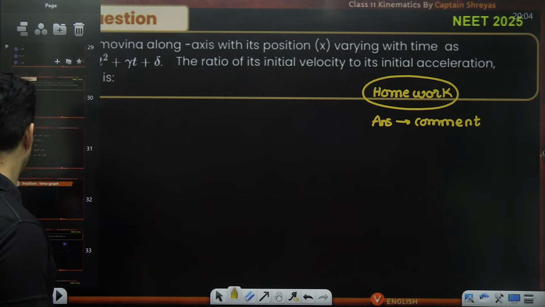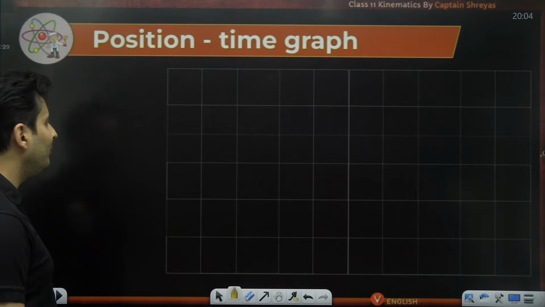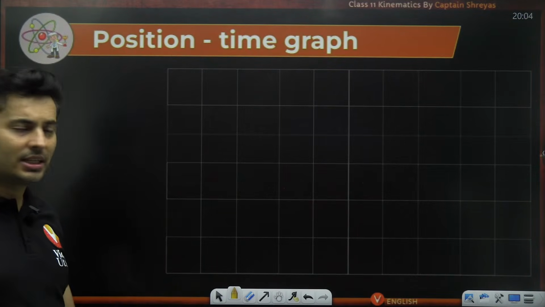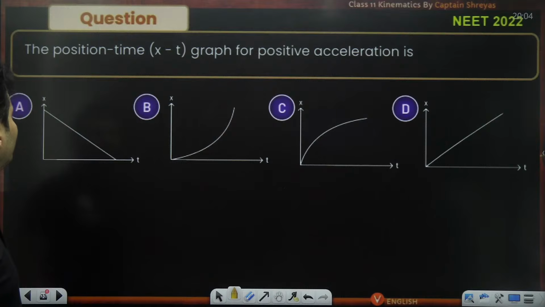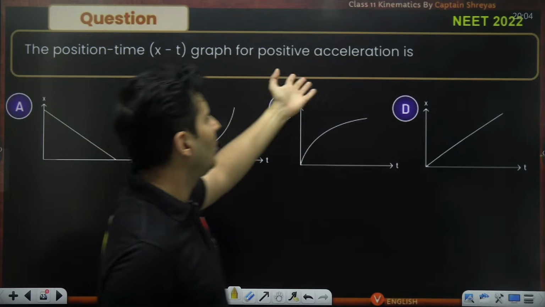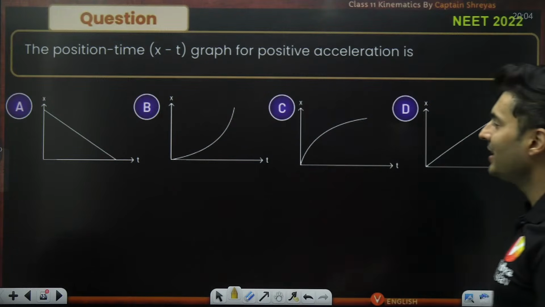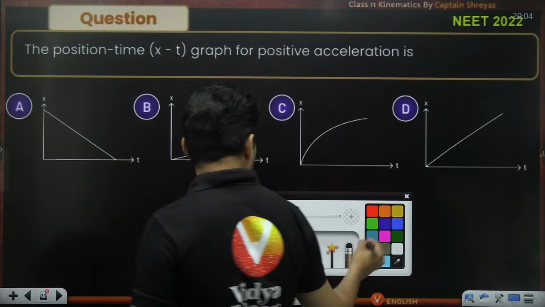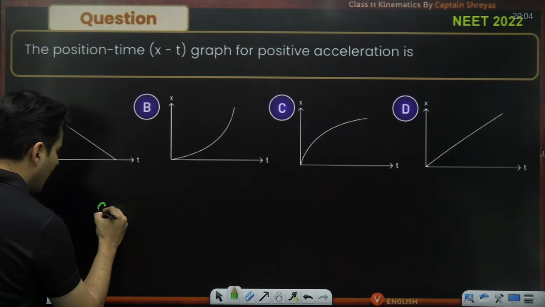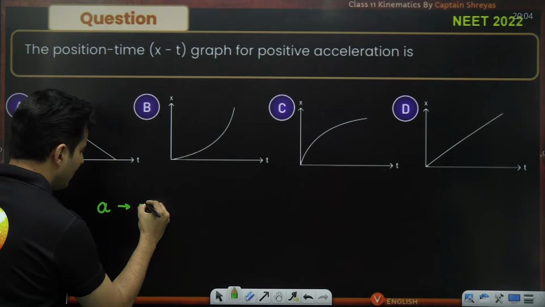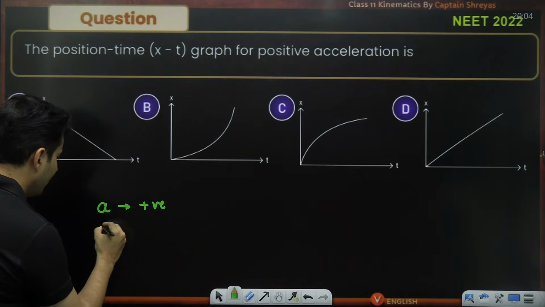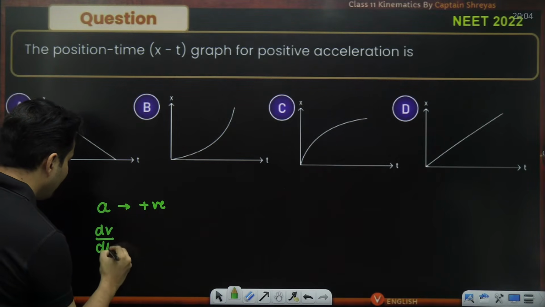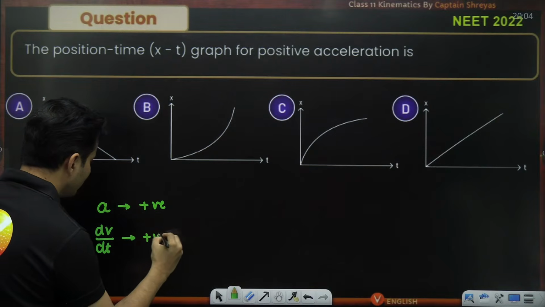Great. Now let's see some graph-based questions. Let's start with some position-time graph-based questions. Here is the first one. The position graph for positive acceleration is, think, position graph for positive acceleration. We want the value of acceleration to be positive. That means dv by dt should be positive.